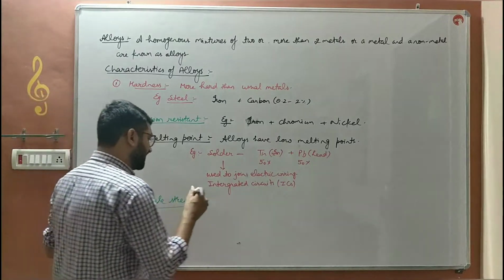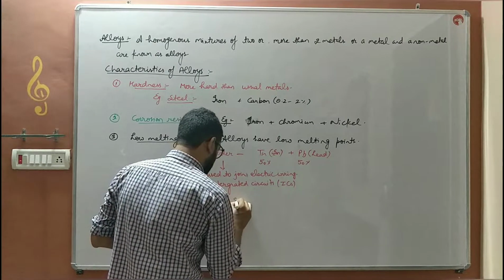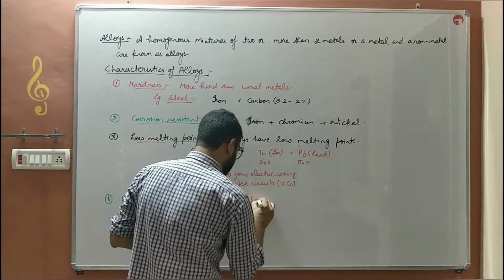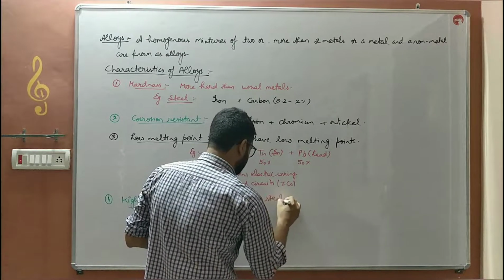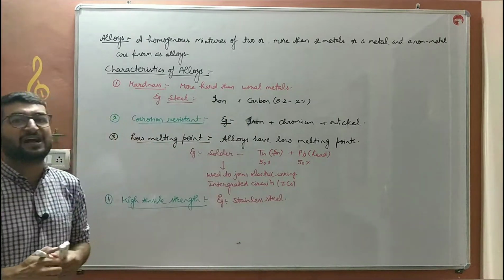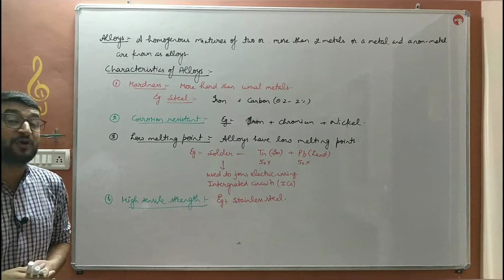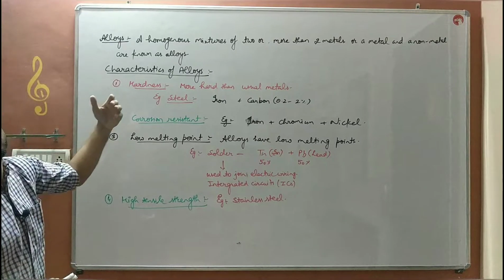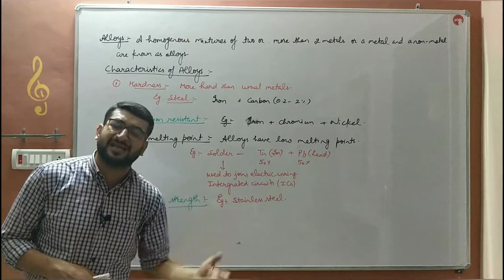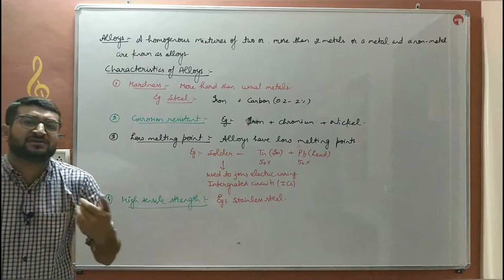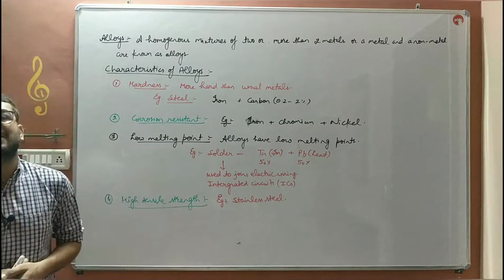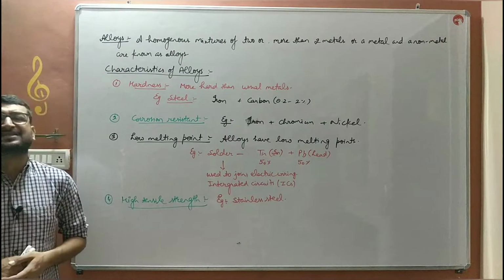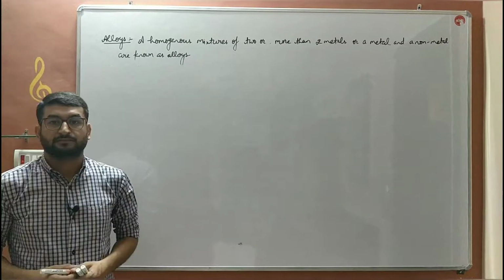Again, an example of it is stainless steel. Stainless steel is much harder as compared to pure iron. So these are the characteristics of alloys: alloys are harder, they have more tensile strength, they are corrosion resistant, as well as their melting point is low as compared to pure metals.